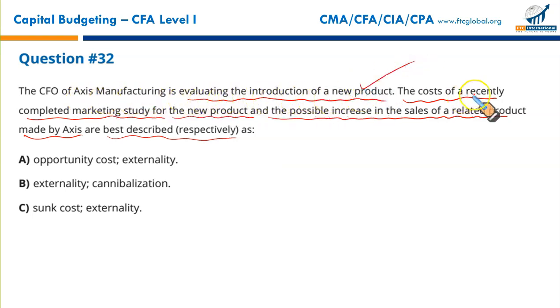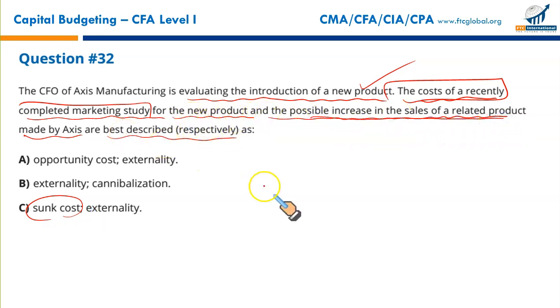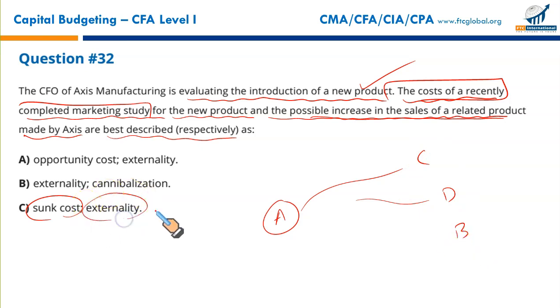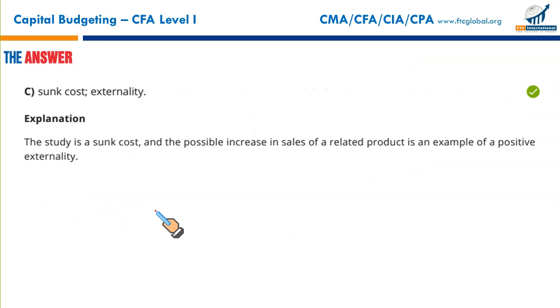Okay. The cost of a recently completed marketing study. This is the cost that has already been spent on a marketing study. For the project evaluation, this is considered a sunk cost. The cost that has already been paid is a sunk cost. And the possible increase in the sales of related products. You take on a product A, how its sale will affect products B, C, and D. We just discussed it in the previous question, it's called an externality. So that makes C the correct option.